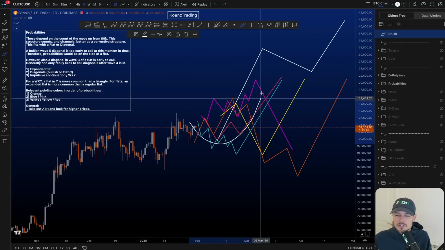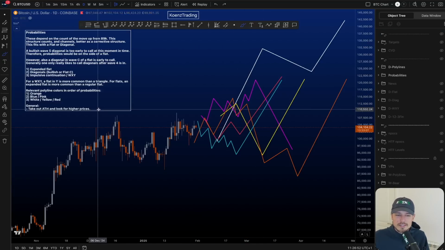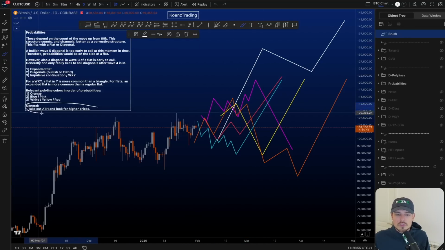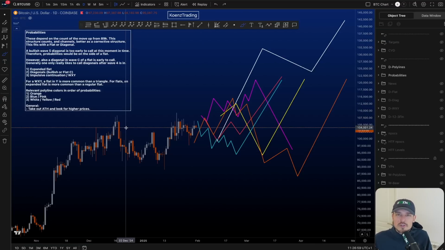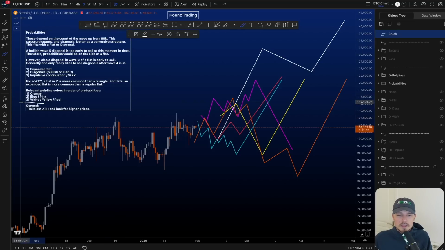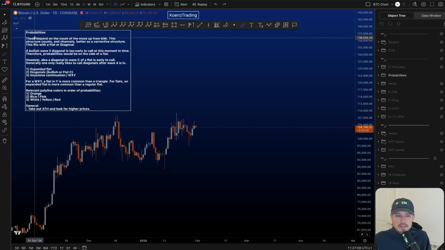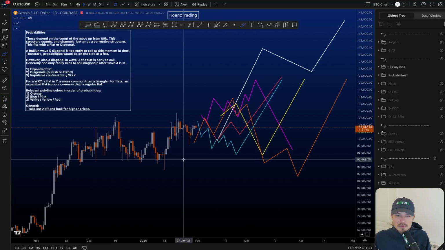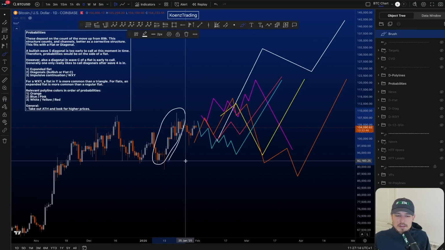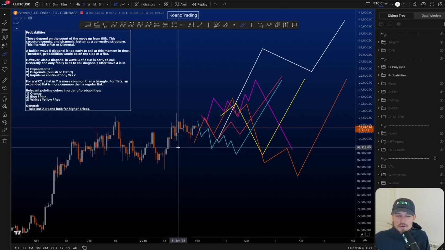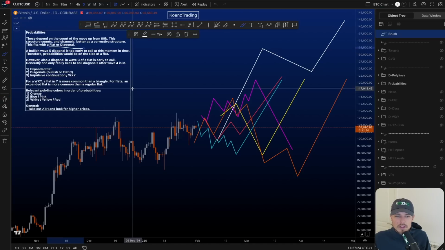And then depending on the structure to the upside, we will know what is next. So that is also the general conclusion here, is take out all-time high, look for higher prices. Depending on the structure, the volume, the impulsivity, we will know what comes next. Now, of course, up here, there is some more stuff in more detail. So the probabilities depend on the count to the upside over here from 89K. Now, this counts better as a 3-wave corrective structure. It also channels better, by the way, as a 3-wave corrective structure. And that would fit with a flat or a diagonal.